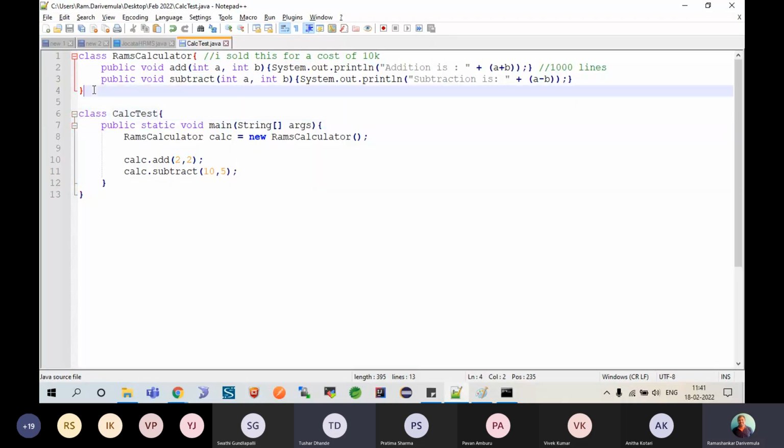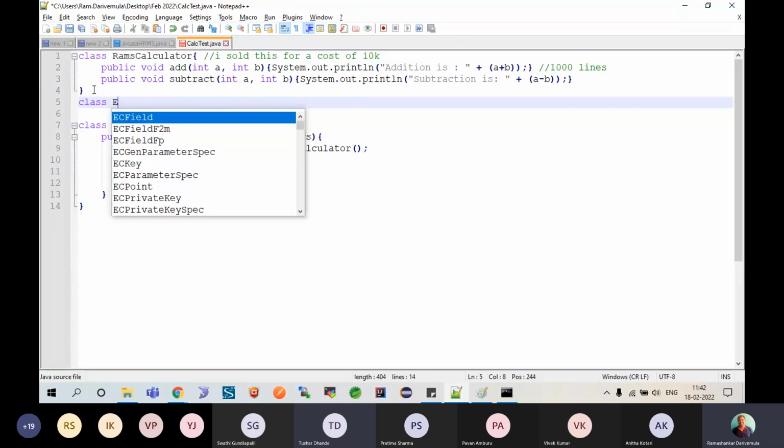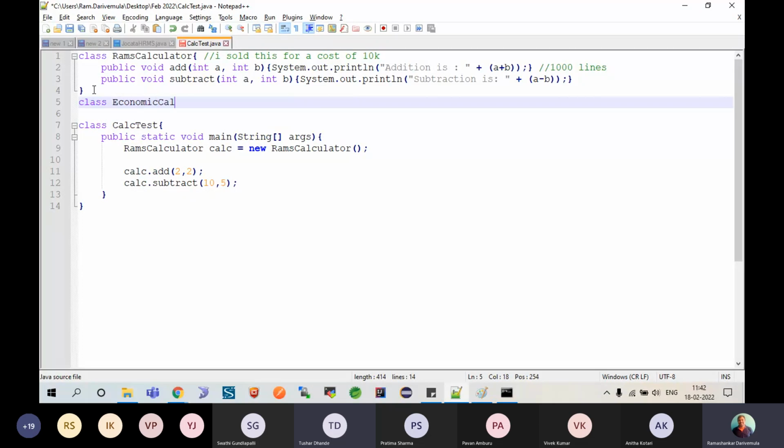Now, somebody came to know that in Java, there is a facility that you can make use of your parent classes by simply using a keyword called extends. That's a keyword you need to use to get the properties and behaviors loaded into your memory. I repeat this word, loaded into your memory, which you need to understand. I'll show a small diagram also for it. So I have a class called, let's say, EconomicCalc extends RamsCalculator.